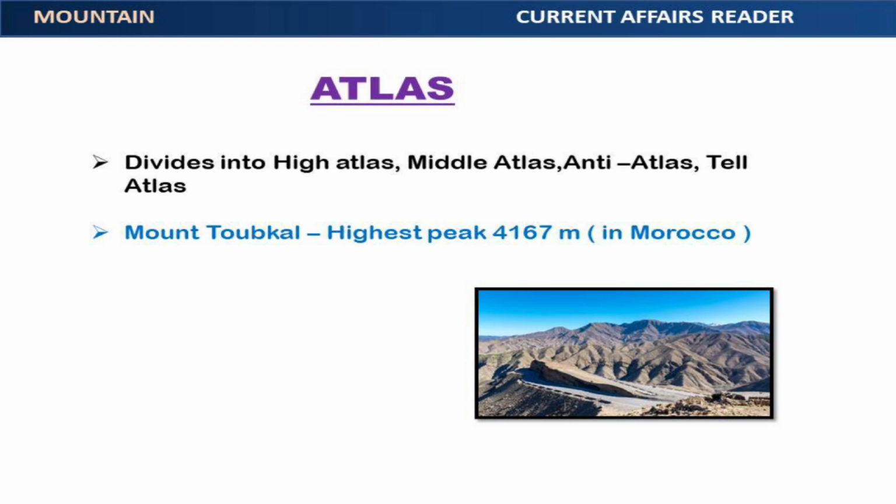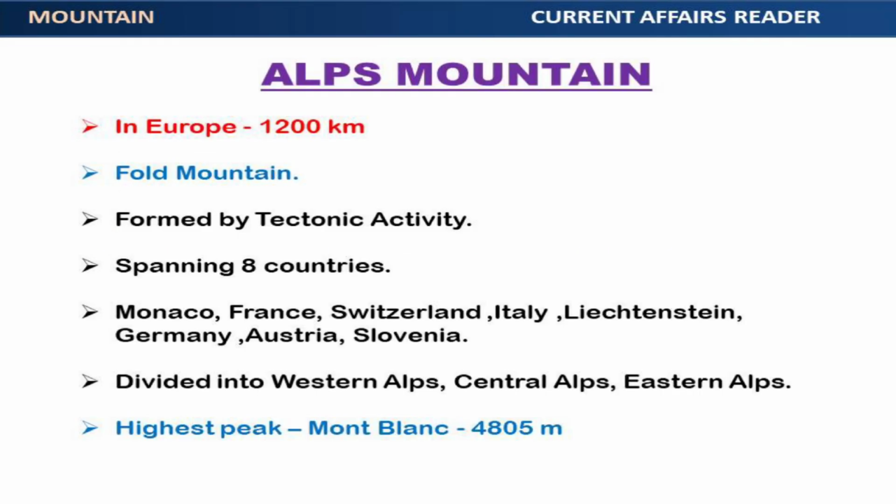Next, Alps. Alps mountain range is in Europe. It is about 1,200 kilometers long. It is a fold mountain. It was formed by tectonic activity due to the collision of the African and Eurasian tectonic plates.